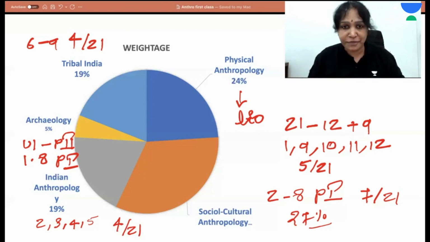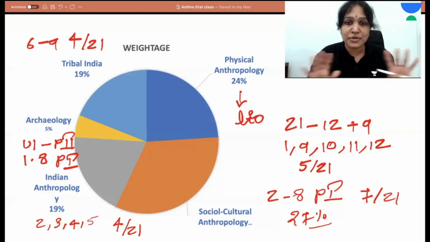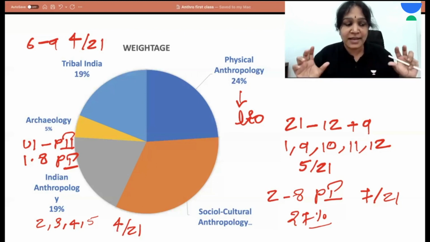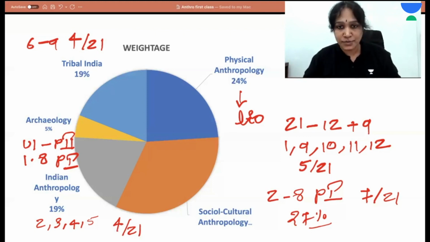Almost all of them are from an engineering background. So this certainly proves that there is no need for any specific educational background to choose anthropology optional. A student of any background can choose it.